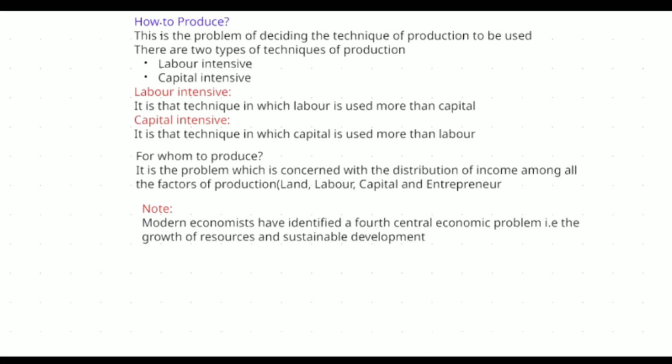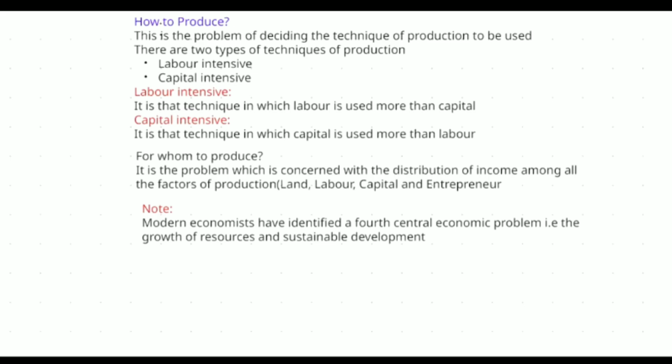Now, the third problem is for whom to produce. Now I'm very clear about what to produce and which technique I have to use for the production. Now the major thing: for whom to produce? Who's going to be my customers, who's going to be my targeted people, who's going to buy my products? That is most important. A producer should have very good planning about the production, from the first step of production till selling it in the market. So the third major problem is very important and has to be handled very carefully.